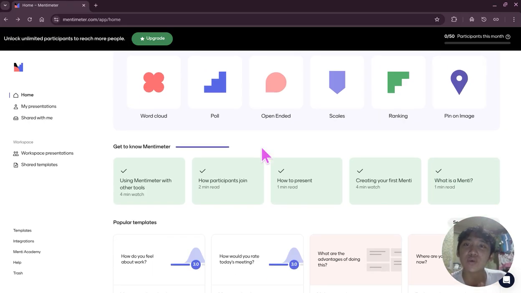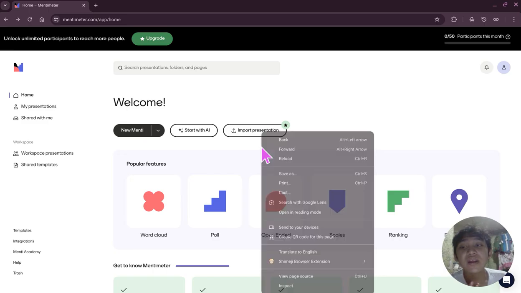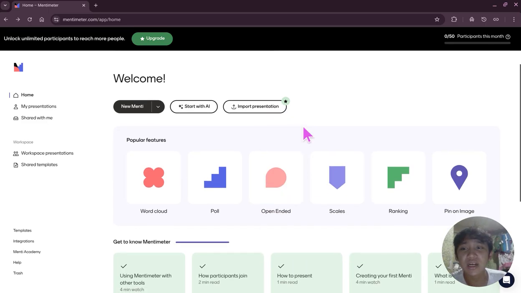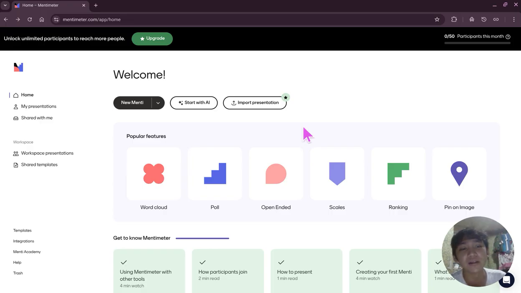So where can you actually use Mentimeter? You can use it pretty much anywhere you want engagement. For example, in your classrooms as a teacher for fun quizzes, interactive activities, and instant checks for understanding. You can also use it to liven up your company meetings, to collect feedback, take votes, or gather tasks anonymously. You can also use it in workshops and trainings, for icebreakers, group projects, group insights, and interactive learning. You can also use it during events or webinars, so your audience can join instantly from their phones.